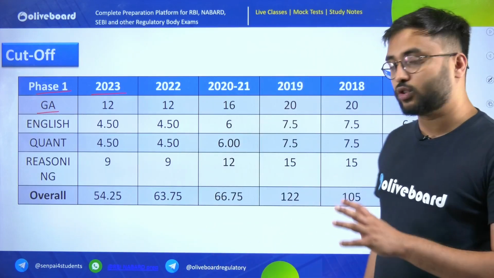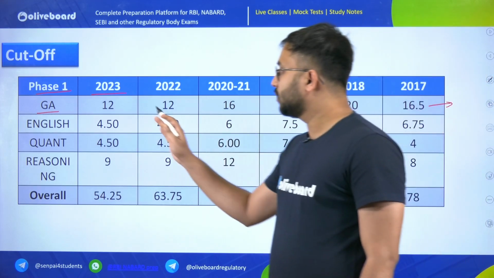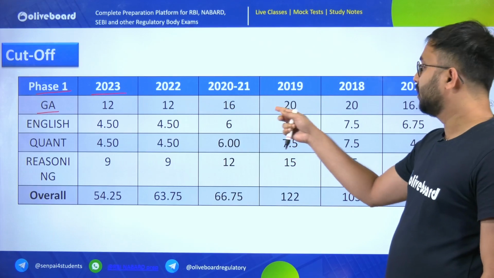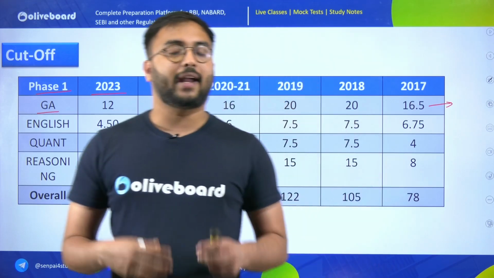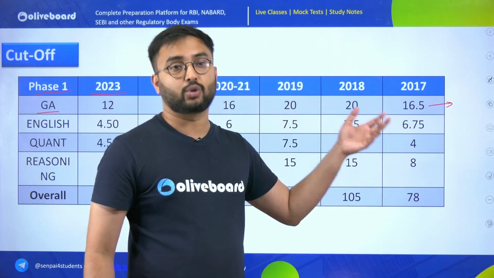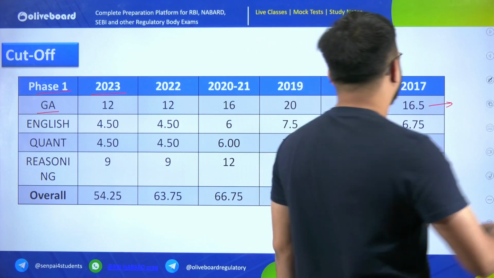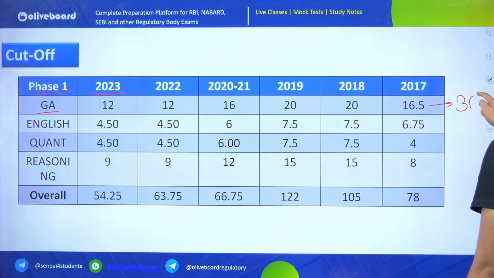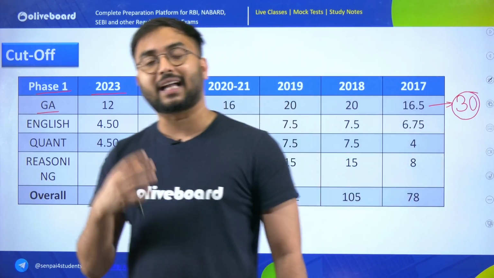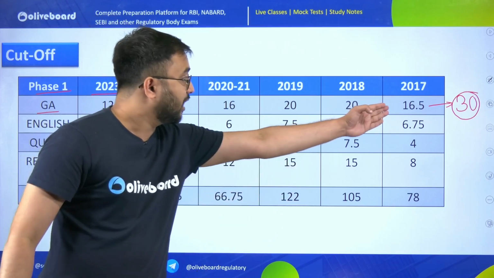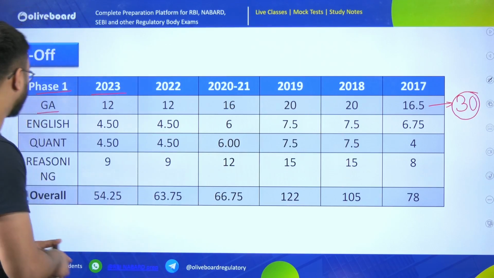As we know, GA is of 80 marks. So you should always target a score not equal to this 12 or 20 marks. Because GA is a scoring subject, we expect students to target at least 30 marks out of 80. So here I would say you can keep the number 30 in your mind for GA. How to target these 30 marks based on the cutoffs of previous years, we will discuss in later stages.